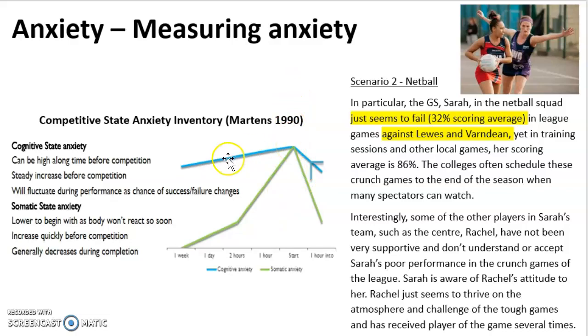So cognitive state anxiety, you can see it increases as the performer gets closer and closer to their competition.